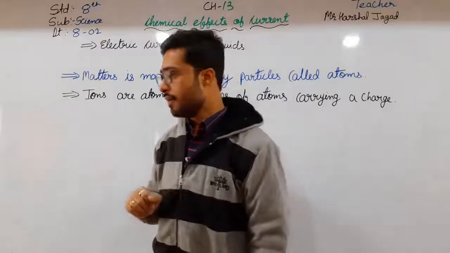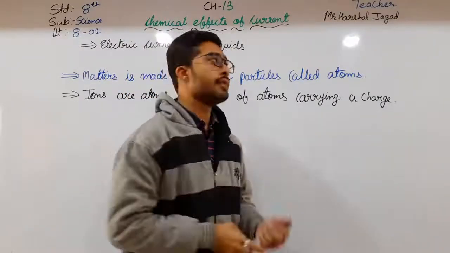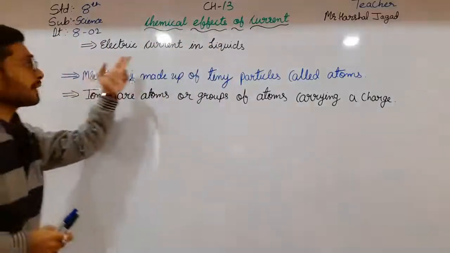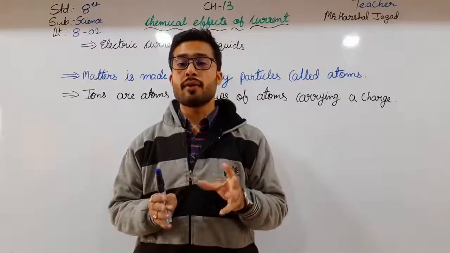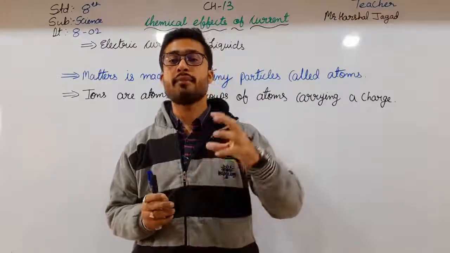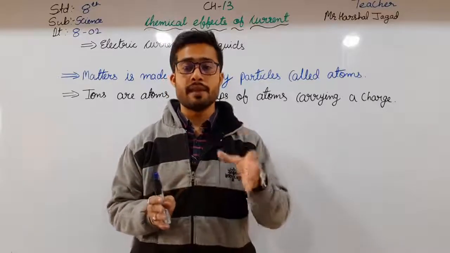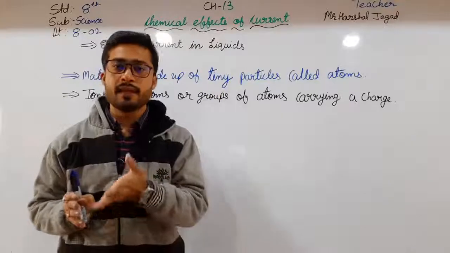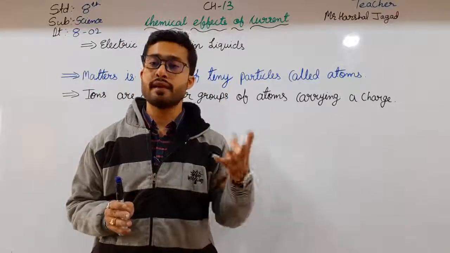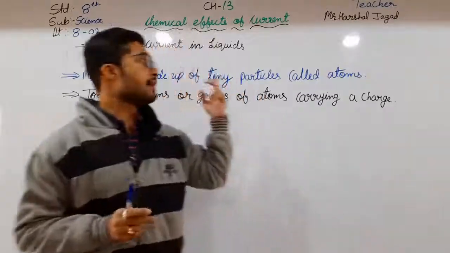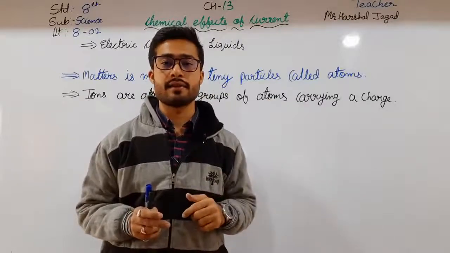Okay students, now moving forward, here we will see electric current in liquid. In a liquid, what happens is a chemical reaction. In a solid, the electricity passes and it is heated up, and it produces the magnetic effect, and in a liquid a chemical reaction takes place inside it. Okay students, let us see that.